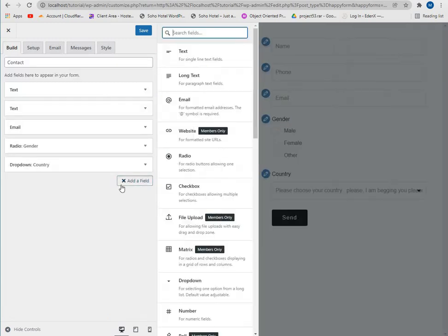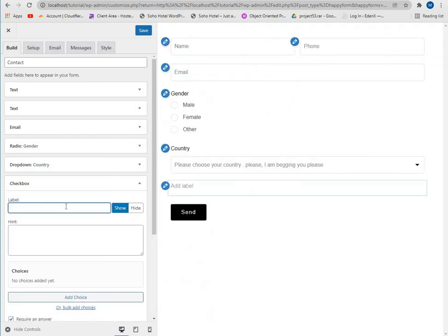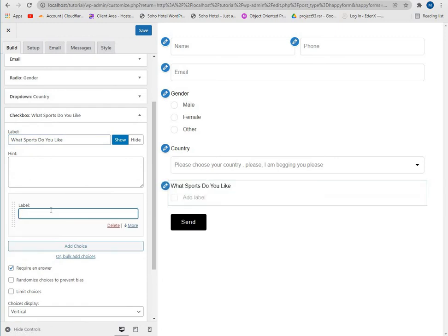Now let's add our multiple choices. Click here, checkbox, and we have a label. What sports do you like? And let's add some choices.